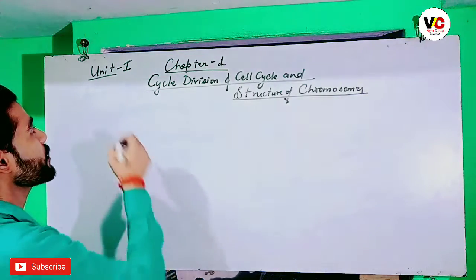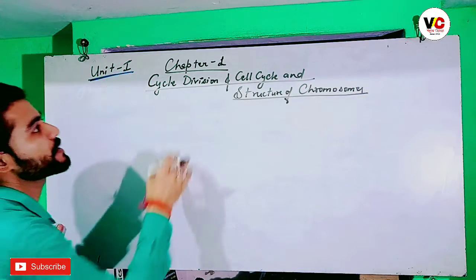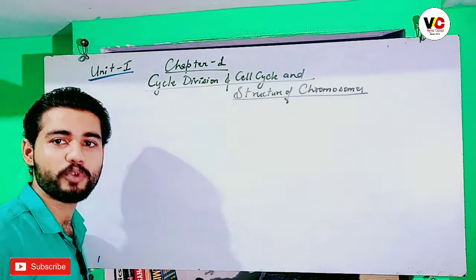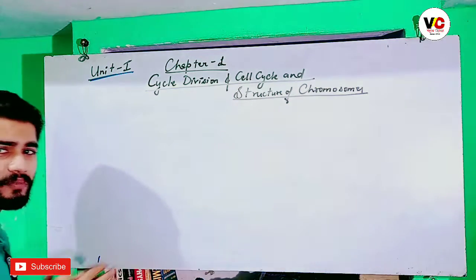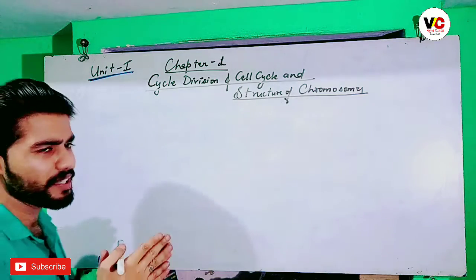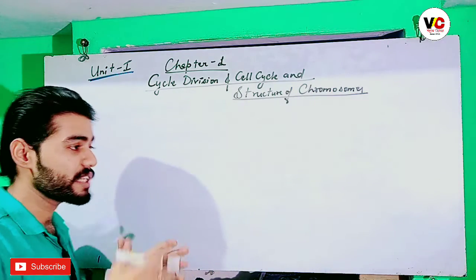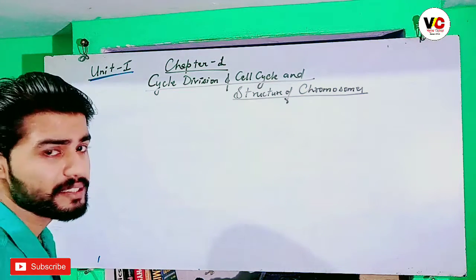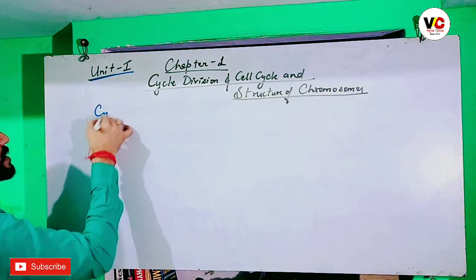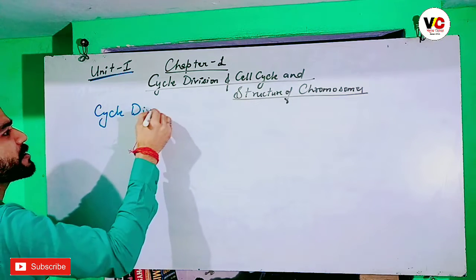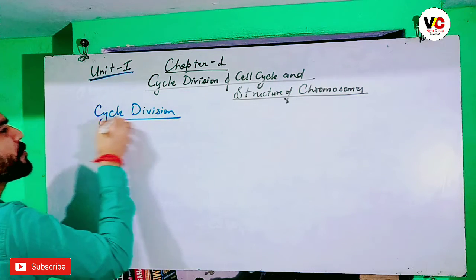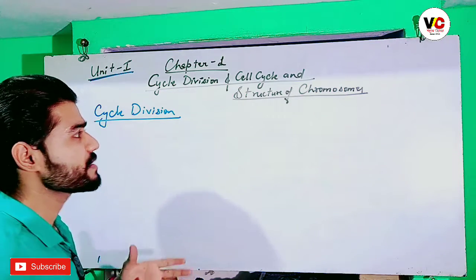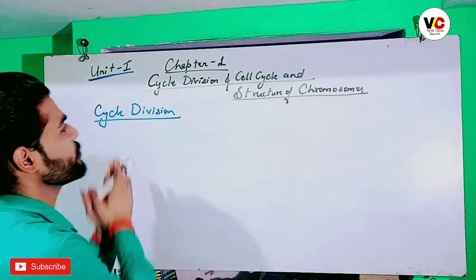We are going to study your first unit, chapter 1: cell division, cell cycle, and the structure of chromosome. Firstly, in this chapter we are going to study cell division and cell cycles. What is cell division? Firstly we have to study what cell division is, because here the cells are dividing and forming their cycles. So we are going to study about this division.